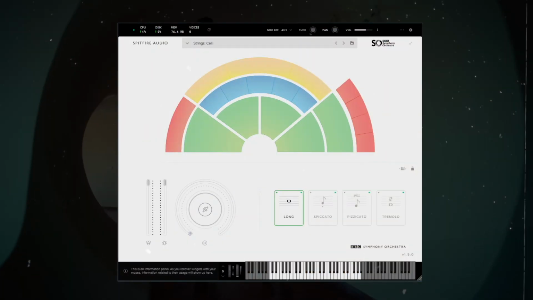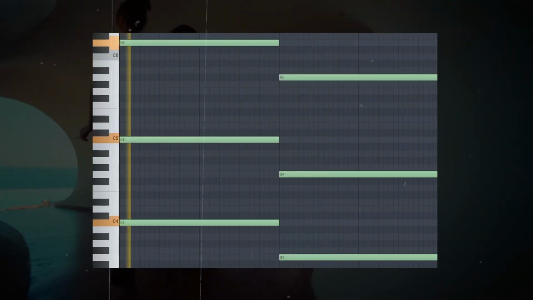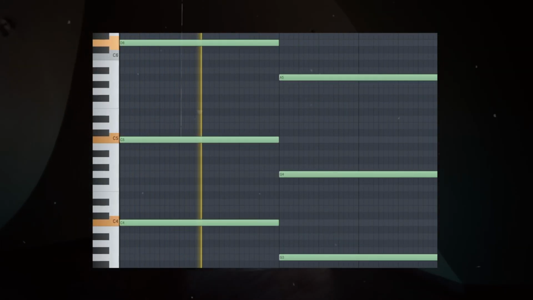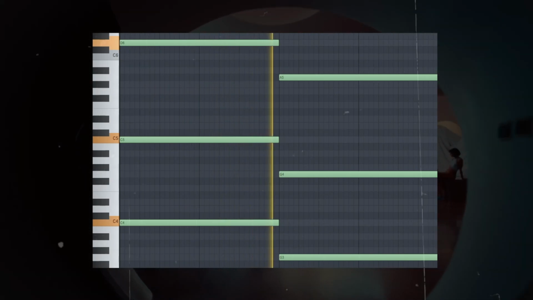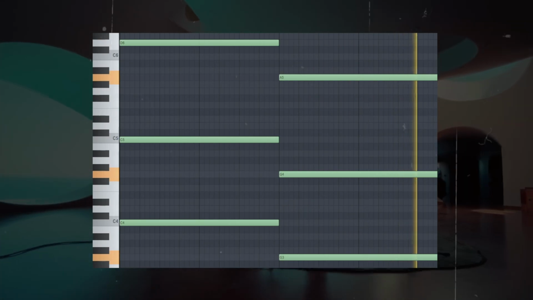The last element to our sample is some strings from BBC Symphony Orchestra. We used the preset Celli and added a reverb and EQ onto it. So here's what the strings sound like. Here's the final sample with the strings and both piano layers.